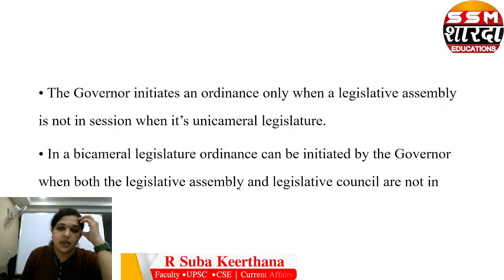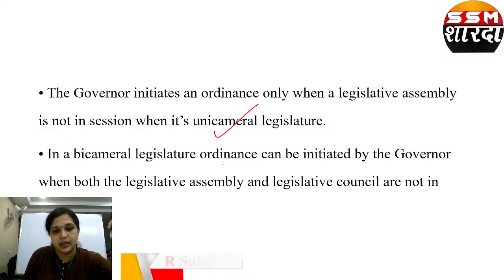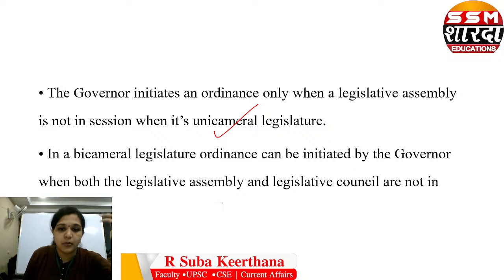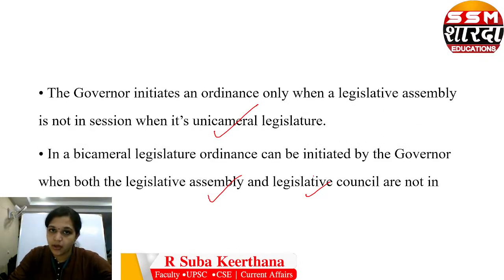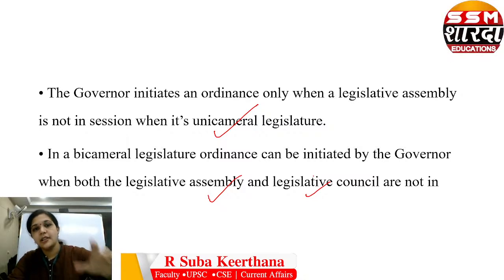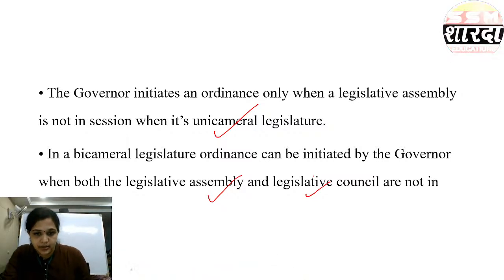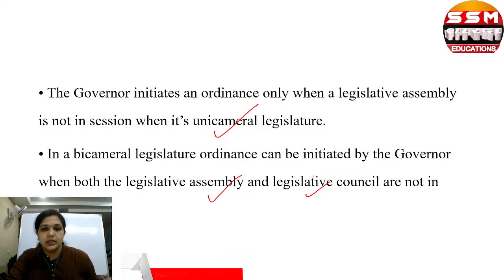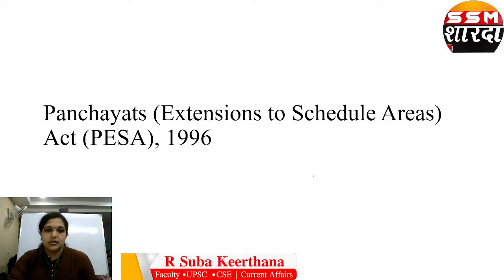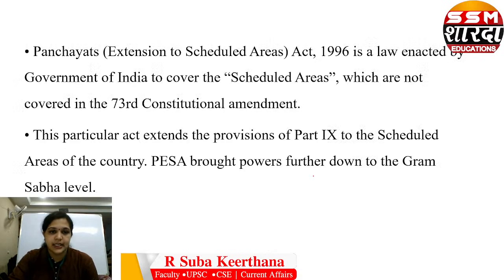The governor initiates an ordinance only when the legislative assembly is not in session, when it's a unicameral legislature. In a bicameral legislature, an ordinance can be initiated when both the legislative assembly and council are not in session. In the case of the president, it is both the houses or either of the houses not in session. But in the case of the governor, if it is a bicameral legislature, the governor can pass an ordinance when both the houses, legislative assembly and council, are not in session.